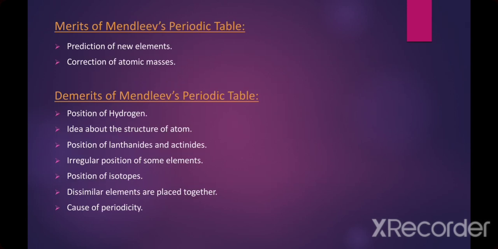Number 3, position of lanthanides and actinides. There is a group of 14 elements from atomic number 58, cerium, to atomic number 71, lutetium, and they are called lanthanides. These elements do not find a proper place in Mendeleev's table. Similarly, another group of f-block elements from atomic number 90, thorium, to atomic number 103, lawrencium, are called actinides. They also do not find any proper position in Mendeleev's periodic table.